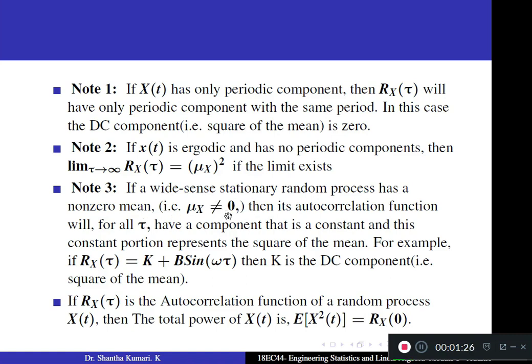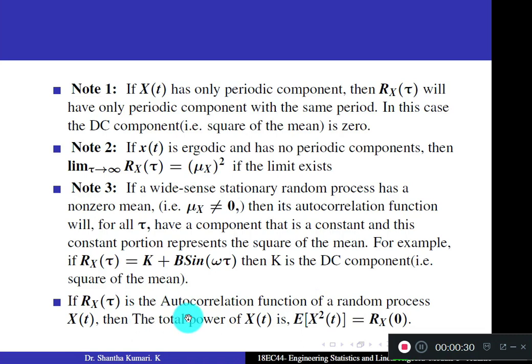And if you have a wide sense stationary (WSS) random process which has a non-zero mean, that means mu x is not equal to 0, then its autocorrelation function will have a constant component. This constant portion represents the square of the mean, that is mu x whole square. For example, if your Rx of tau is in the form k plus b into sine omega tau, then k is the DC component, and the sine term is a periodic component. This k is equal to mu x whole square. That DC component is equal to the square of the mean.